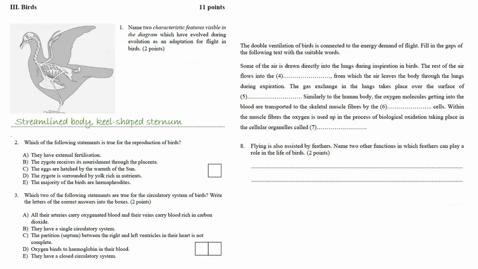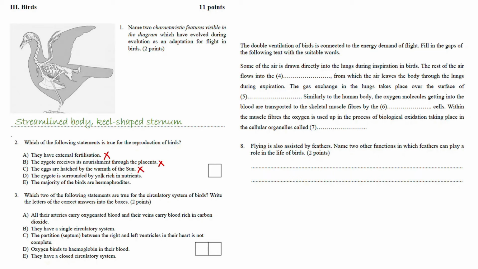Which of the following statements is true for the reproduction of birds? They have external fertilization. That's definitely something which is not true. They have internal fertilization. The zygote receives its nourishment through the placenta. That's not true for birds. This is true for placental mammals. The eggs are hatched by the warmth of the sun. Luckily, birds are warm-blooded animals, so they use their own body heat to hatch the eggs. So again, that's something which is not true.